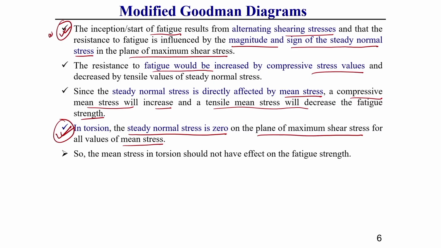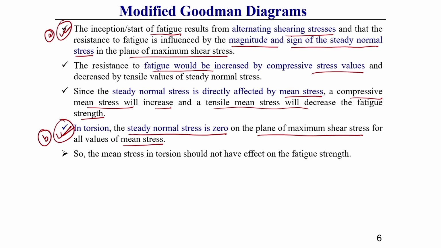These are just for explanation purposes that I am showing. So, why does this mean stress not have any effect? Let this be point A and let this be point B. Keep these two points in mind, because the resistance to fatigue is influenced by the magnitude and sign of the steady normal stress.